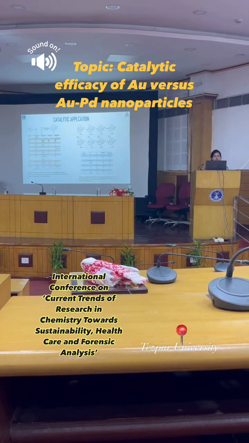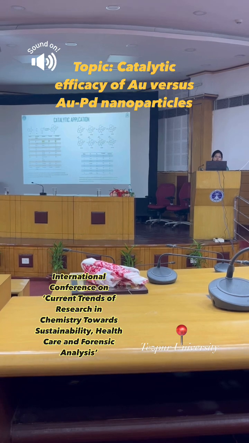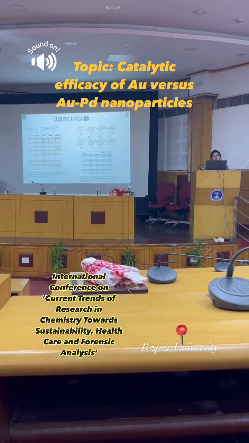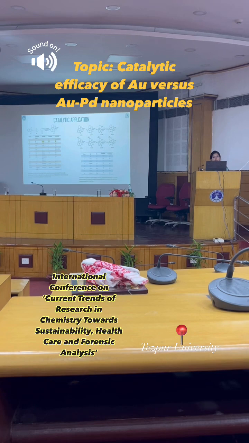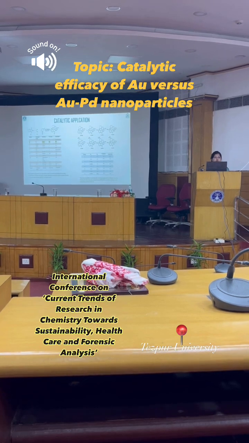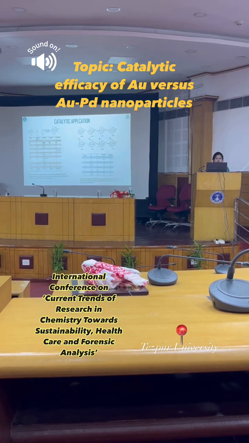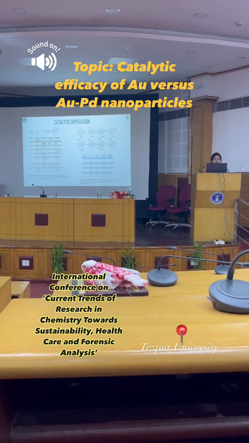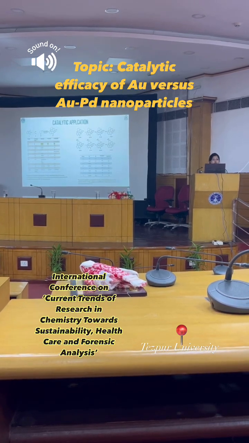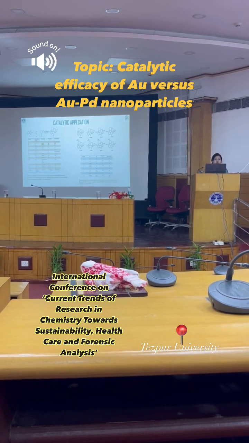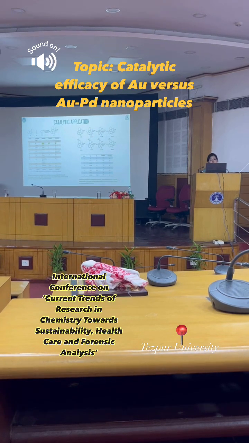Let us move on to the catalytic application of both the nanocatalysts. We have applied the nanocatalyst in the synthesis of pyrooxindole using isatin, malononitrile and cyclohexane-1,3-dione. In the first case we saw that the major product was found in the solvent ethanol, which we have taken for the further substrate study.